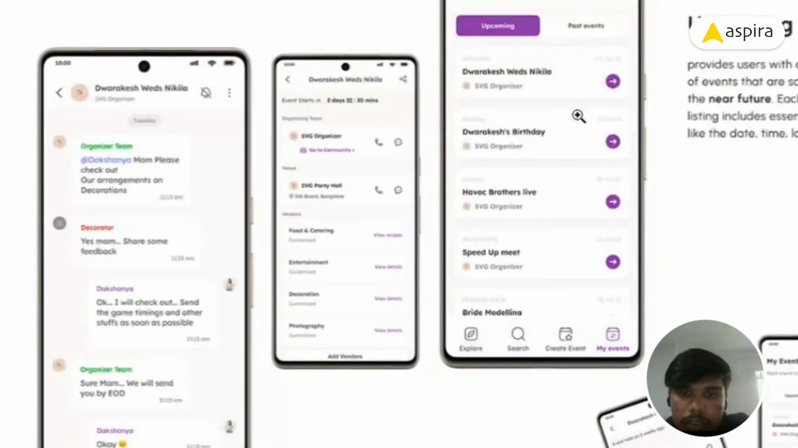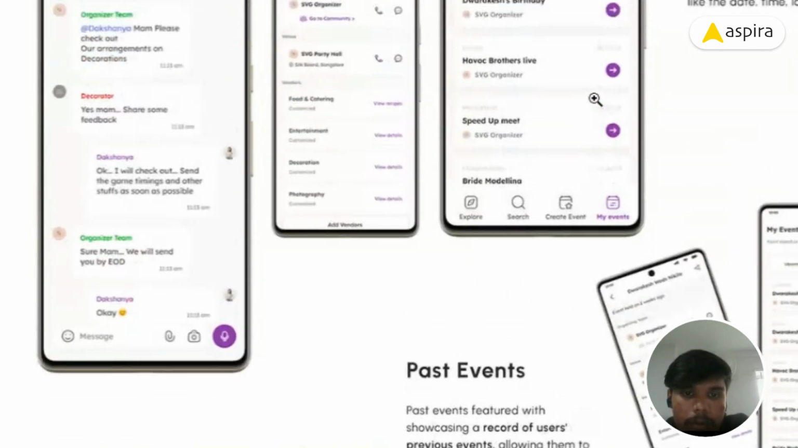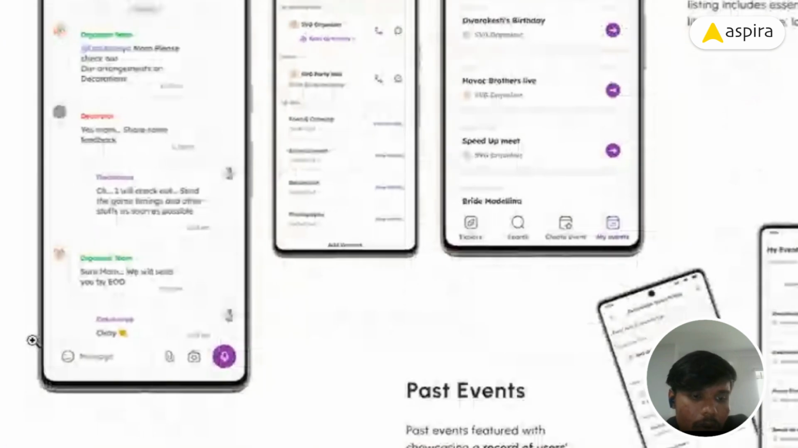In past events, we can just view the details. In upcoming events, we have our community page, where we can chat with our organizers or vendors. If you want any changes or sudden changes in the plan, we can chat with them.